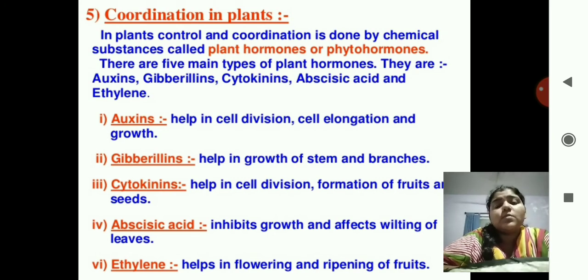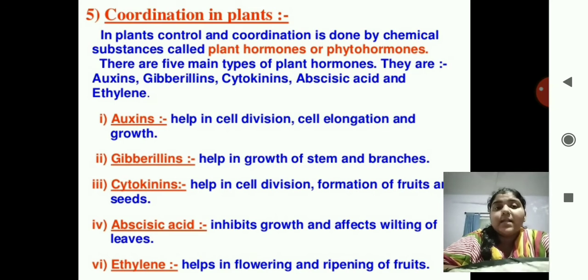Now auxins. What do auxins do? They help in the cell division, cell elongation and growth. Auxins means what? The elongation. The elongation process is done over there. The growth part is done over there at the cellular level. Okay, auxins work on the cellular level.